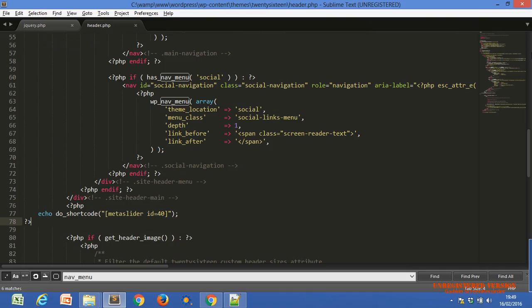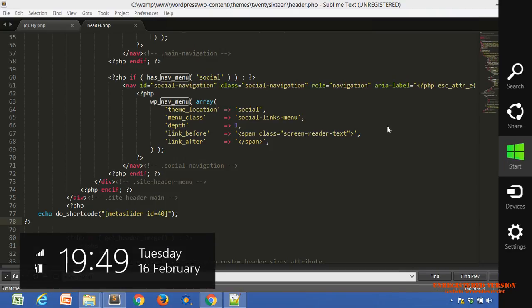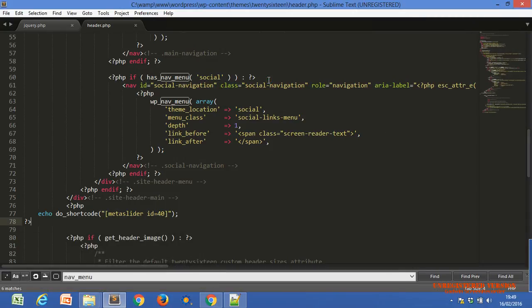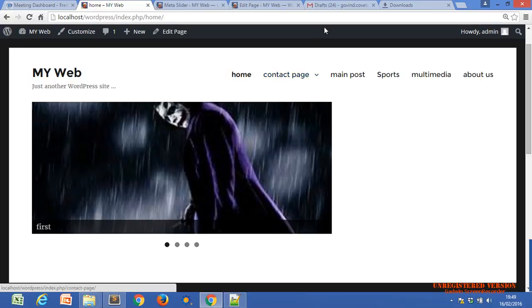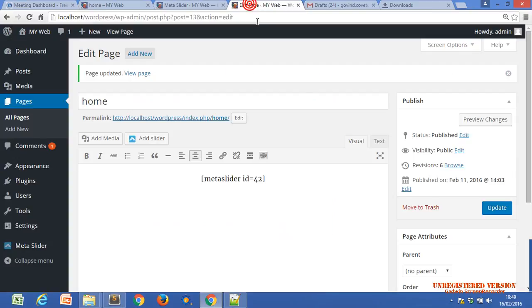Header.php means this header.php file. And which header.php file should we add to? Our second type of code, which is our second type of code. This shortcode we use, we just have to put this shortcode into our home page.